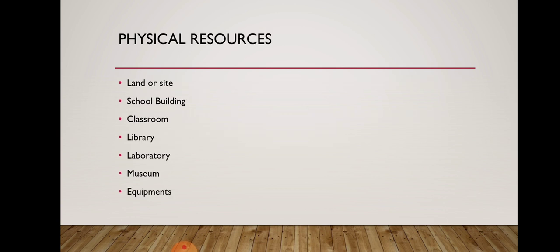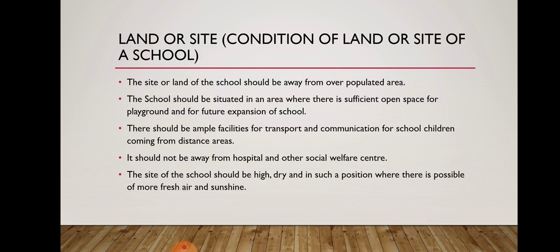So these are the physical resources, like land or site, which is very important to organize a school. Then a school building is needed for an effective teaching learning process. Classrooms are needed for an effective teaching learning process. Library, laboratory, museum, equipment, these are considered the physical resources of school. So these physical resources come under school plant. The first thing we need to discuss is the land or site of a school.